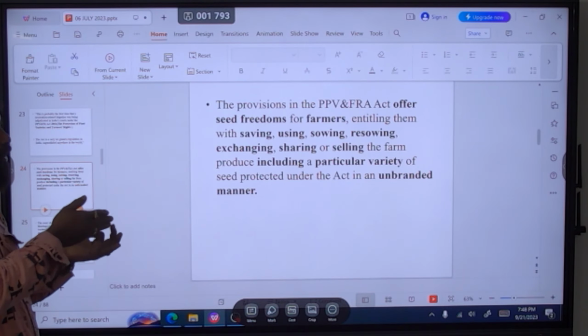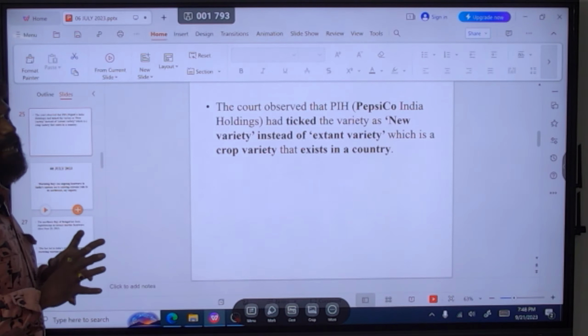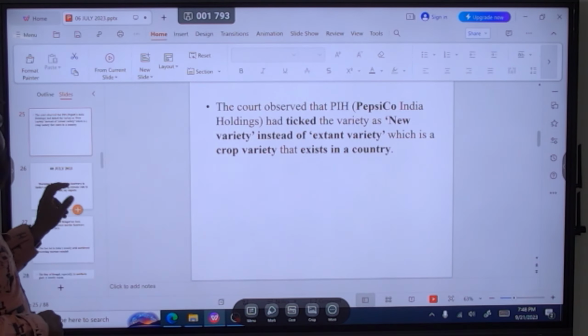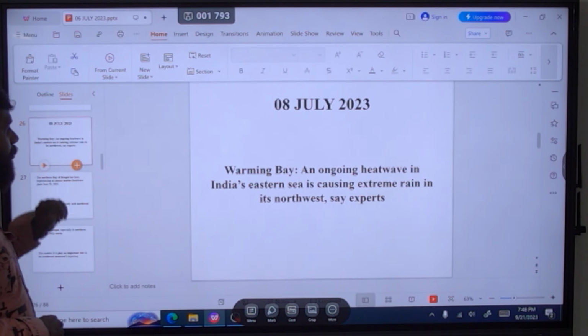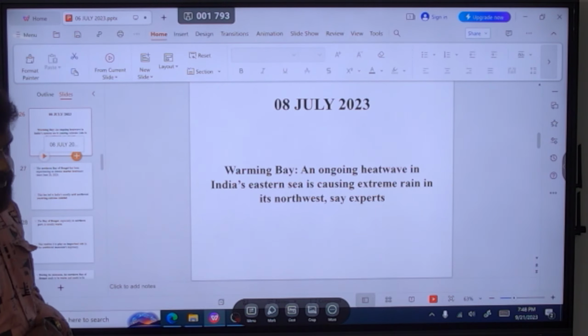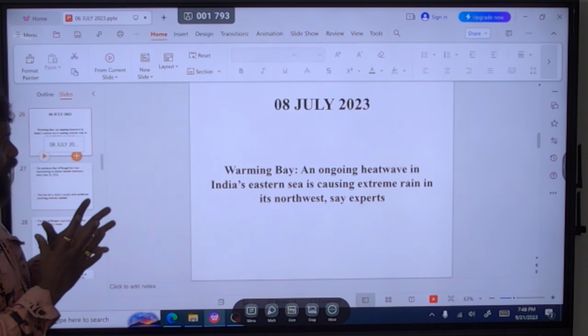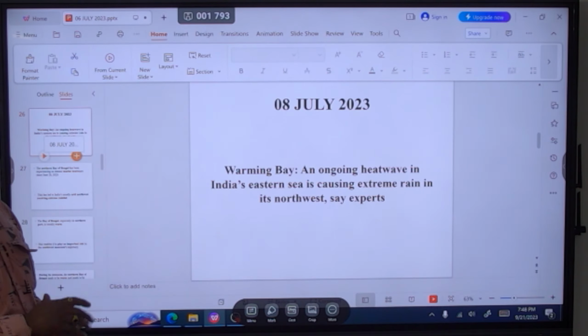So this is under the news. We should know about what that act is and what the plant variant is. Now look at here. Now let's see this. There is a warming bay. Bay means the Bay of Bengal.